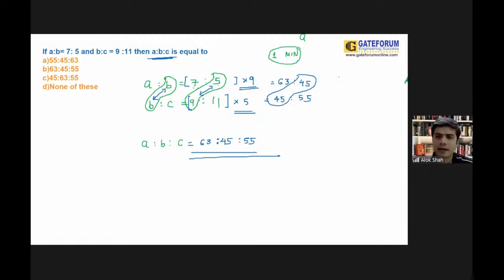So again, if you sort it out, for the first one it is 63 is to 45, and for the second one it is 45 is to 55. If you simplify, you will get this answer. Is this clear? Yeah, Mr. Anand.